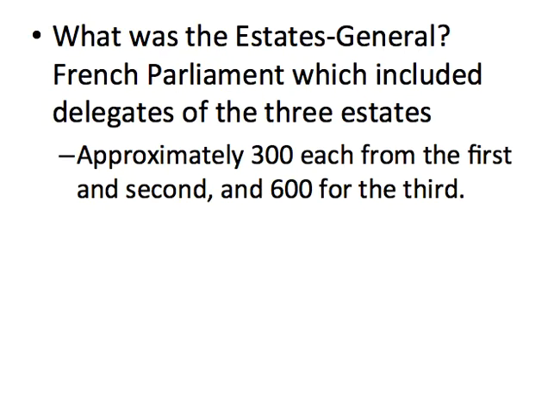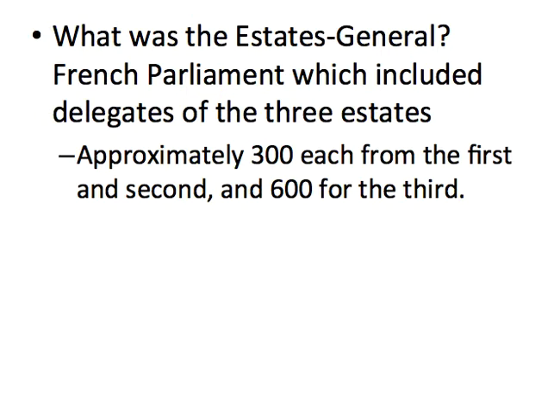All right, what was the Estates General? It's basically like a French parliament or Congress and includes delegates or representatives from each of the three estates. Approximately 300 from the first estate, 300 from the second estate, and 600 from the third estate. It's the biggest estate, so it gets more, but it's really still not proportional. 300 and 300 makes 600, so half of the Estates General was from 2% of the population and half was from 98% of the population.